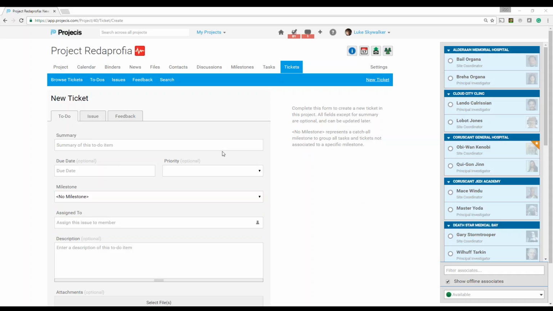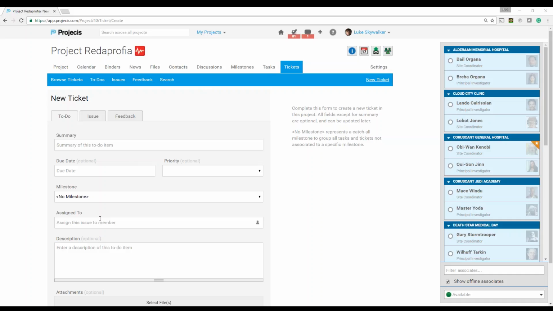Okay, one question here is, if I attach files to a particular item, whether they're milestones, tasks, or tickets, how large can that file be? The largest file size within Projecis is 250 megabytes. So that is the file size that you can enter into any part of the system, whether it's the files environment where you might be storing files, or any items that you might be affiliating to a particular assignment, whether they're milestones, tasks, or tickets. Any other questions?